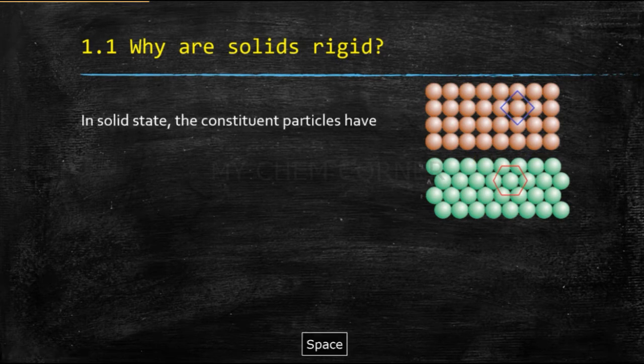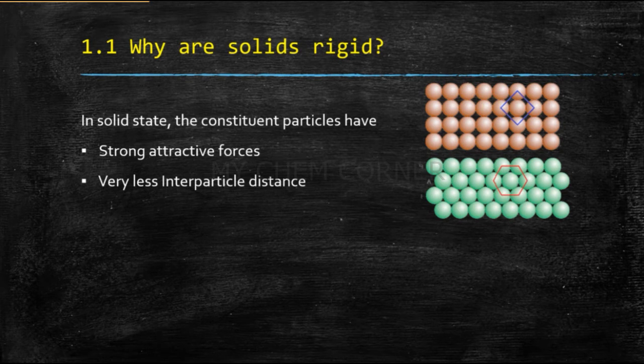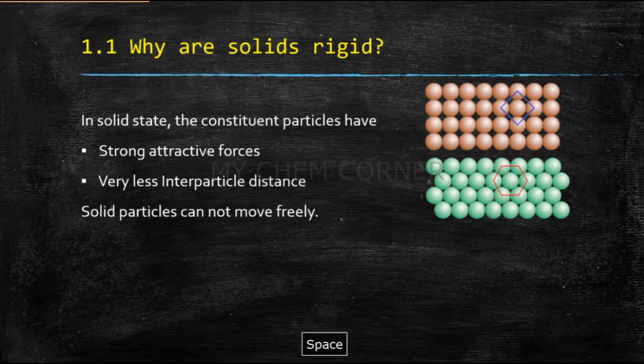In this case, the constituent particles have two things. One is strong attractive forces because they're very close to each other, and the other is very little interparticle distance. If you look at these two diagrams, though the arrangement of the particles in the solid state is different, they still have very little interparticle space, which means each of these atoms really has no distance between them, and they have a very strong attractive force.